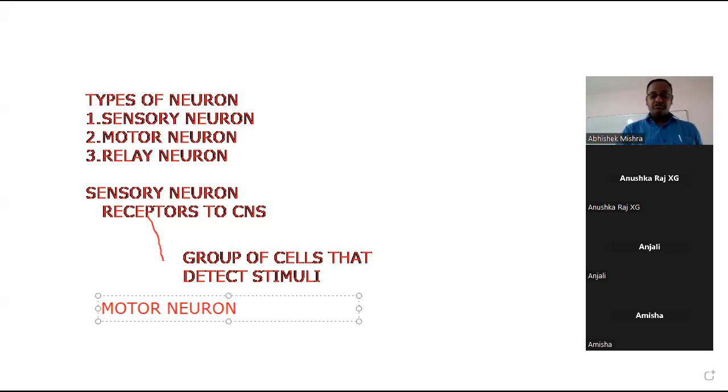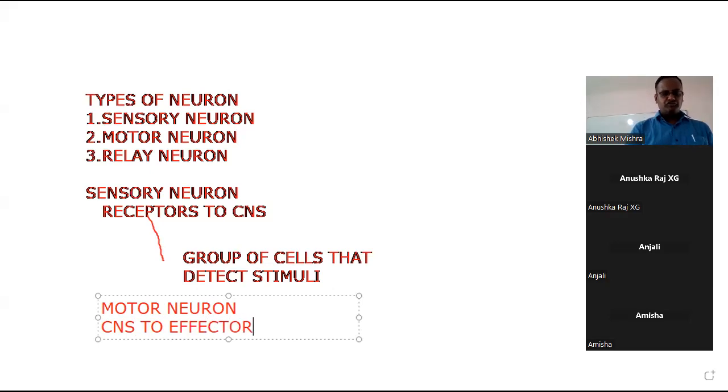Now what is a motor neuron? The motor neurons are the neurons that transmit messages from CNS to effector. Another new term to you all. What is effector? Now see, you are touching the hot water with your hand. Your skin has the receptor that detects that the water is hot, and now this message goes to the brain.